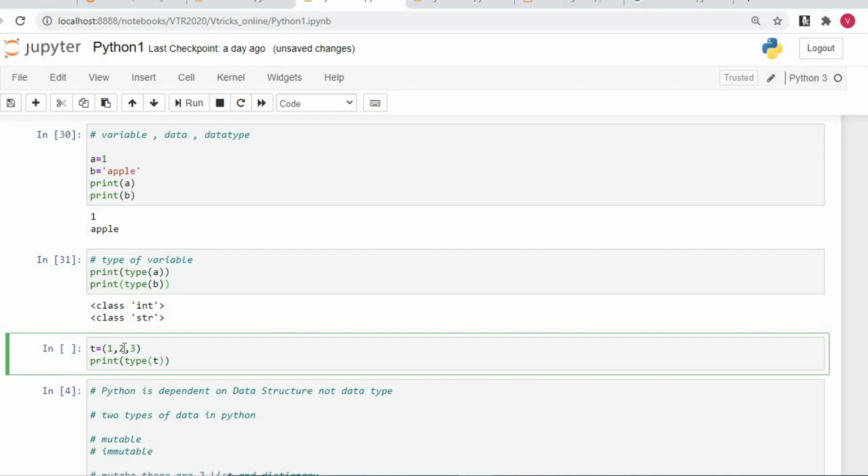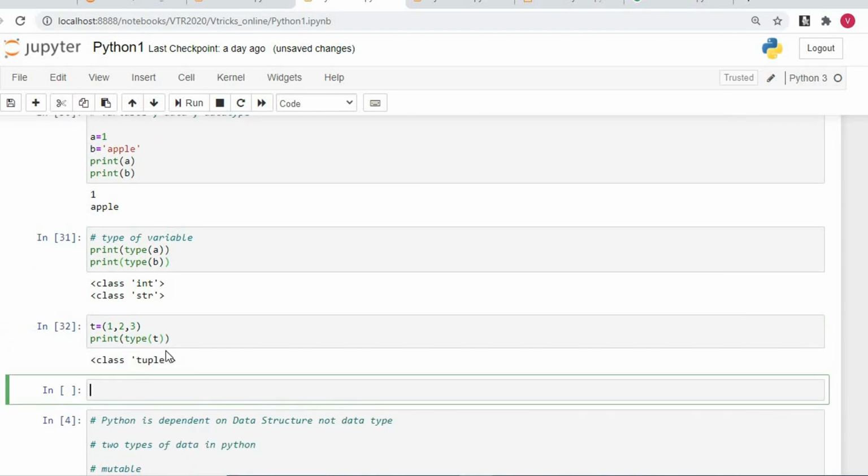You can understand that t would be printed onto the monitor, which says t is a tuple. Tuple, that is a combination of different numbers within a normal bracket, is called a tuple. So we understood what data is and how to assign a variable. We assigned the data 1 to a and apple to b, and we print it onto the monitor.